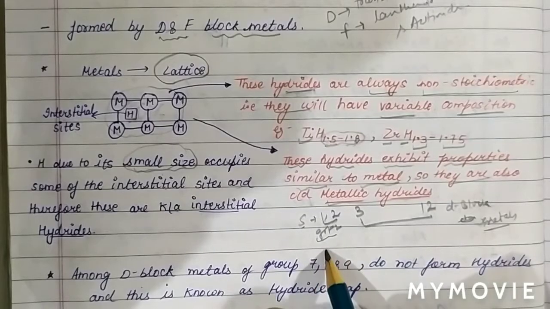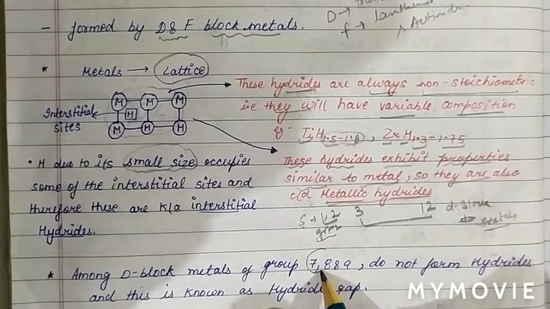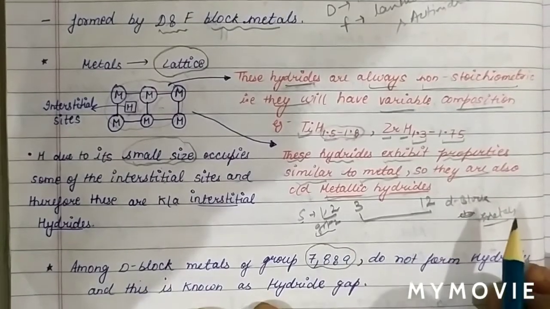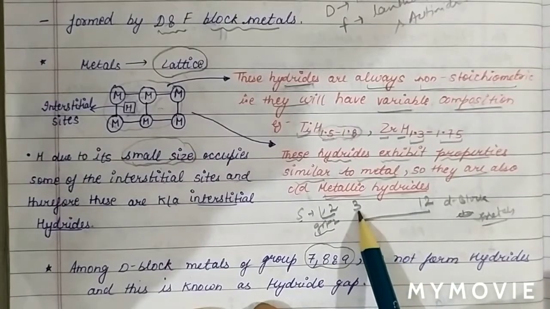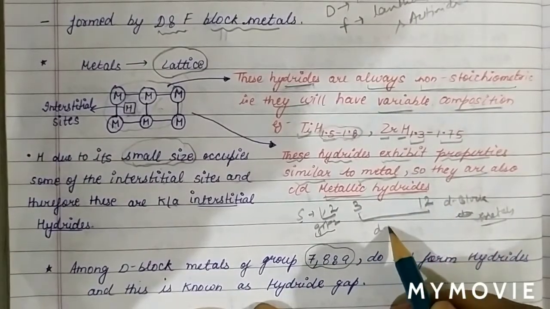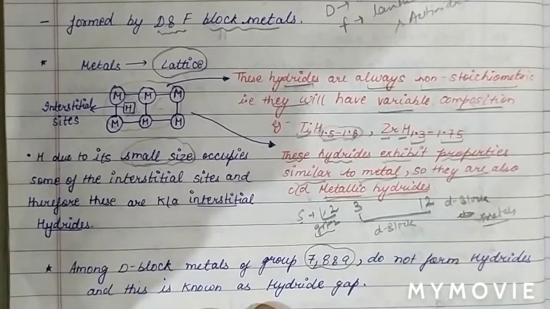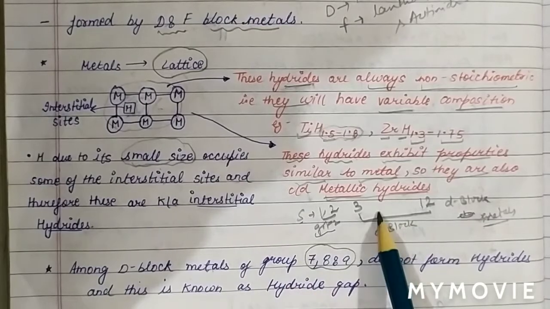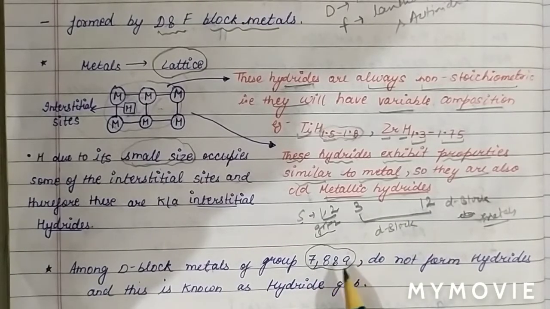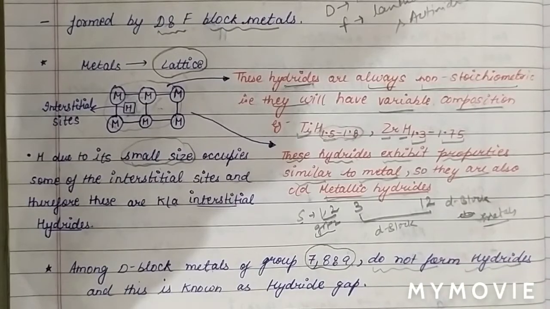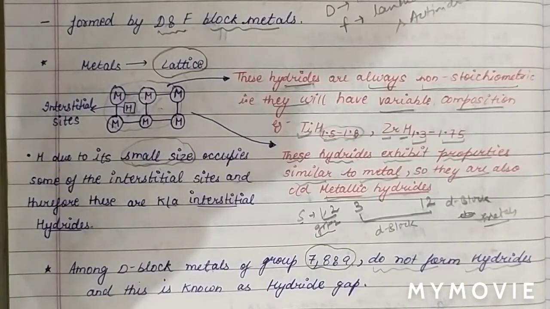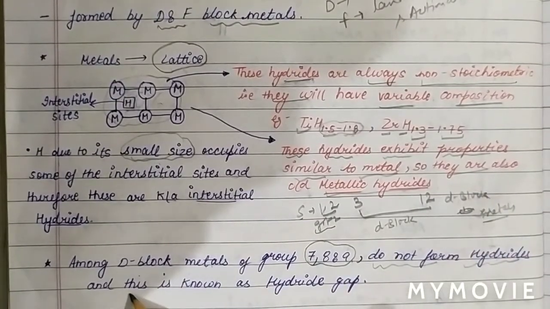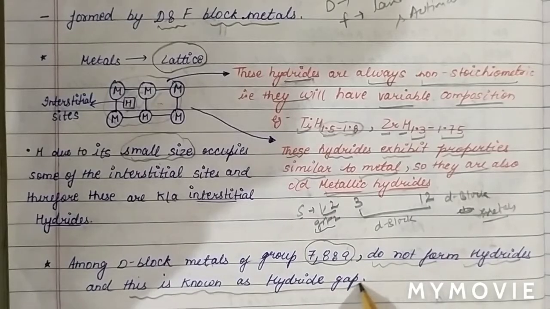But among D block metals, groups 7, 8 and 9 do not form hydrides, because group number 3 to group number 12 come under D block elements. Therefore these groups are also known as the hydride gap.